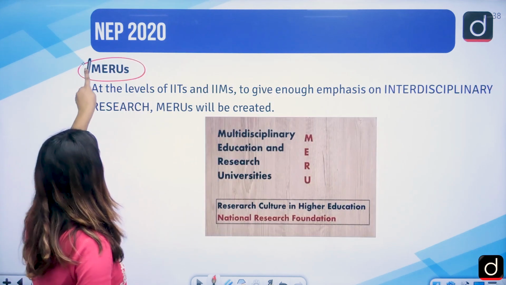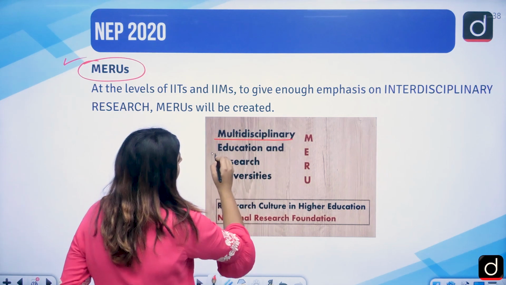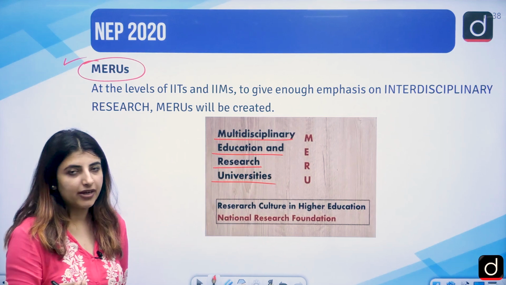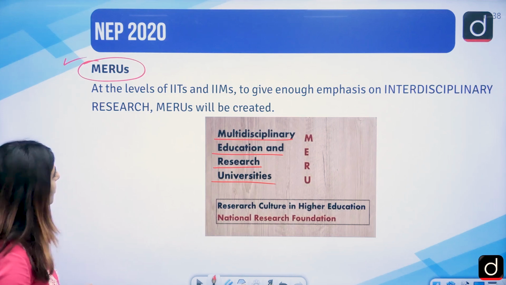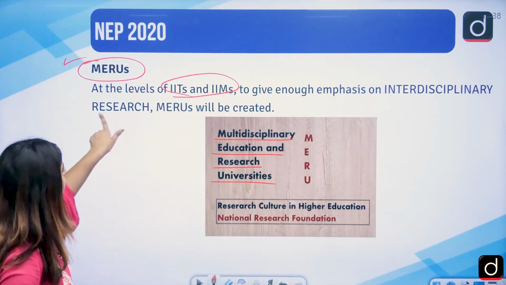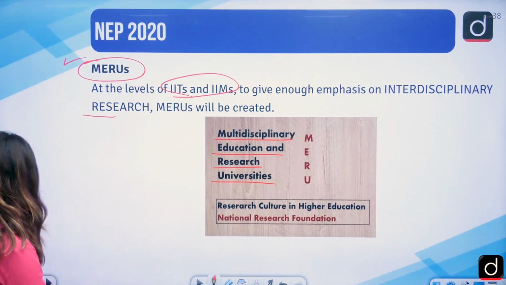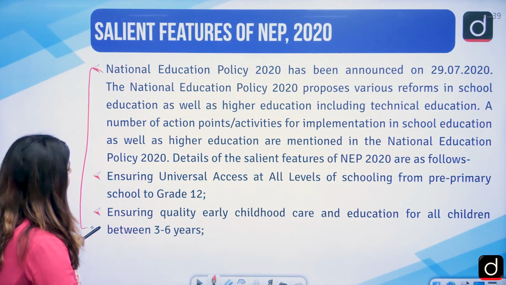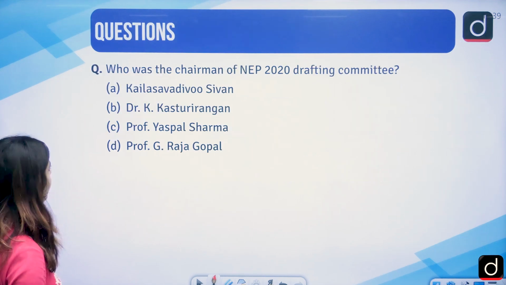Then MERUs will be established. This is important. What is the full form of MERU? Multidisciplinary Education and Research Universities. To promote the research culture, and which will be the bodies having the authority to conduct the research, etc. It will be IITs and IIMs. Correct? Interdisciplinary research centers will be created. So there have been certain salient features. We have talked about these features already in the previous slide. So there is no such thing.